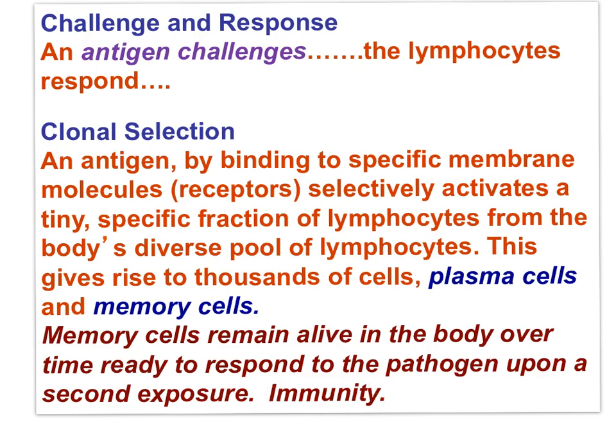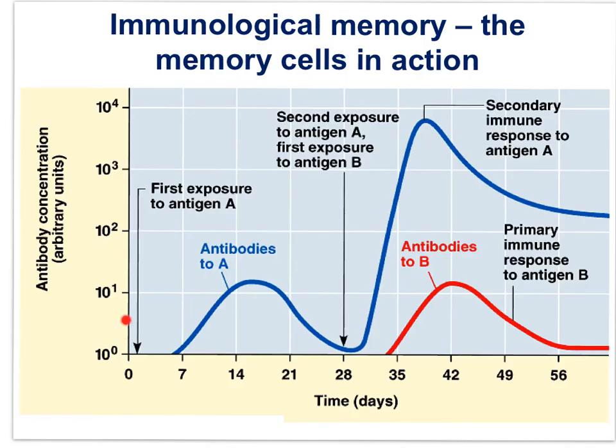This is immunity. In this graph, we can see antibody concentration in the blood over time following 2 encounters with an antigen, encounter 1 and encounter 2, and the graph allows us to see the impact of memory cells. Upon the first exposure to antigen A, antibody concentration increases to a maximum after 14 days.